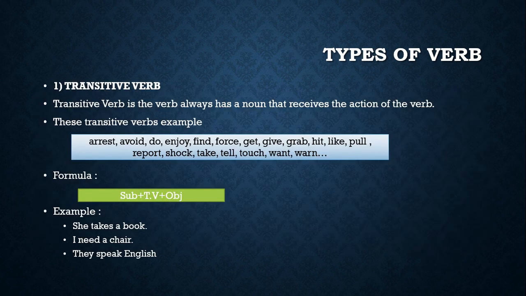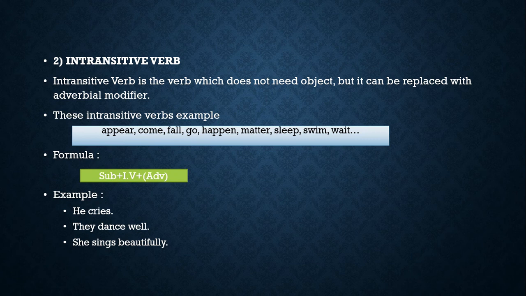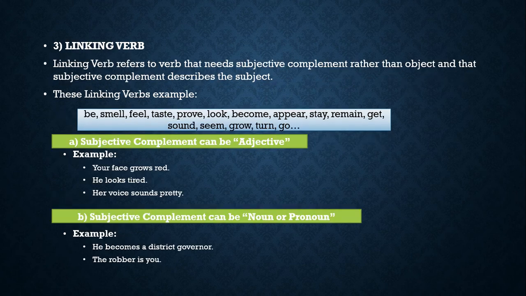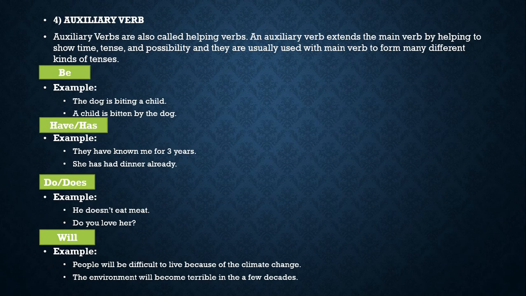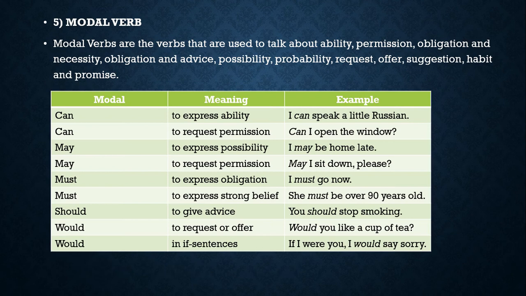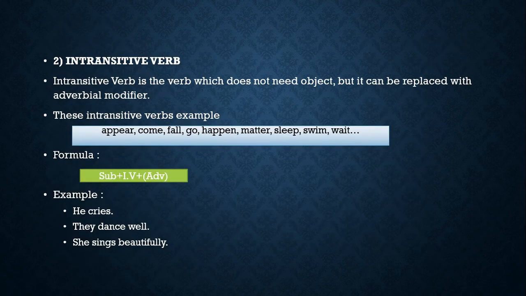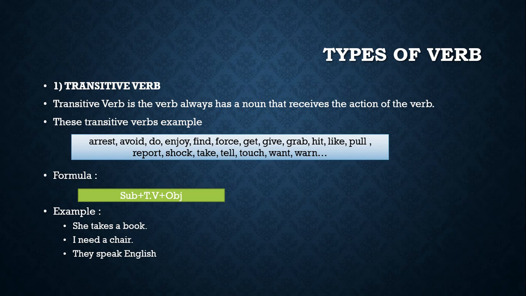Next, types of verb. There are 5 types of verb. There are transitive verb, number 2 intransitive verb, number 3 linking verb, number 4 auxiliary verb, and number 5 is modal verb. First, I would like to explain about transitive verb.